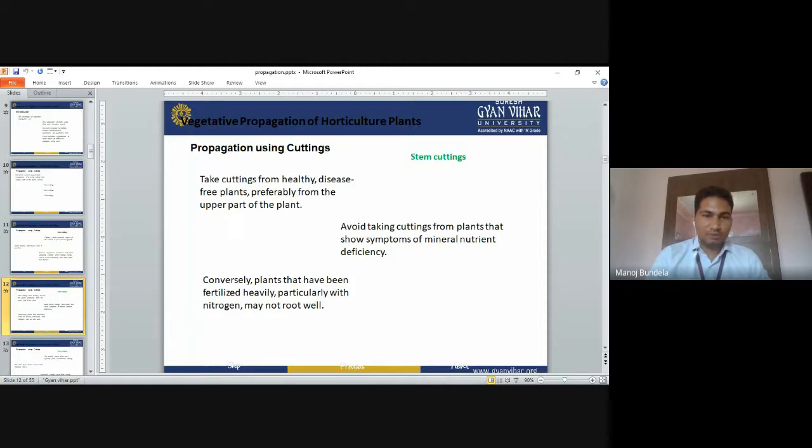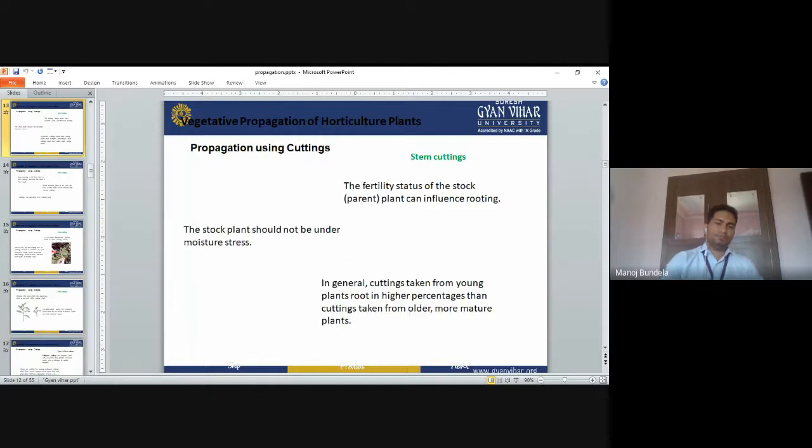Plants that have been fertilized heavily, particularly with nitrogen, may not root well. If we apply a large quantity of nitrogen, the plants will grow vegetatively, so we will not use those plants for cuttings because the roots will not develop properly. The fertility status of the stock and parent plants can influence rooting, meaning whatever stock we select will determine how much root is produced.